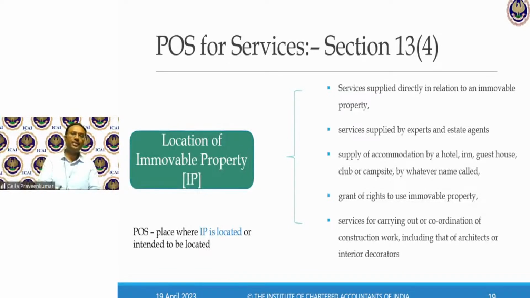So in case of an immovable property, services supplied directly in relation to immovable property by estate agents, by experts, in case of accommodation, in case of right to use an immovable property, in case of construction work, in case of interior decorator, whatever it is, they say my place of supply shall be the place where immovable property is located or intended to be located.